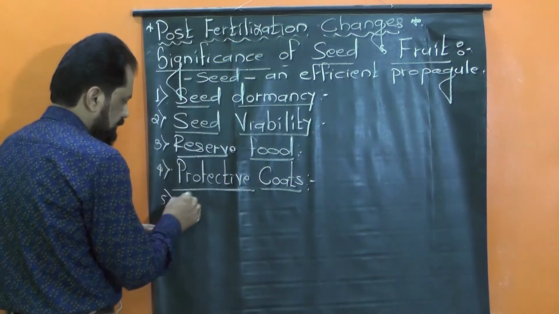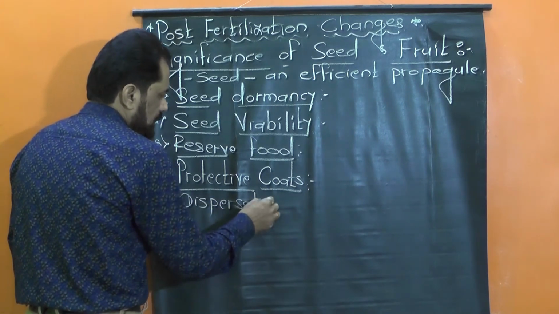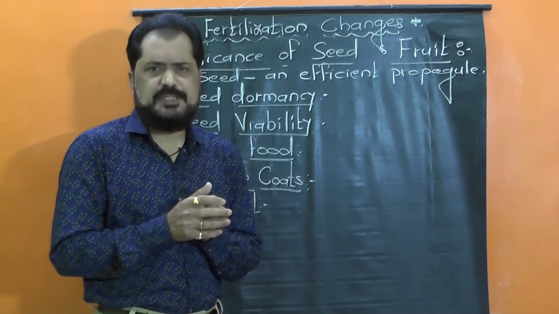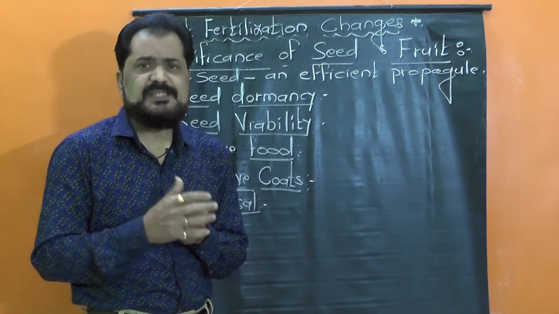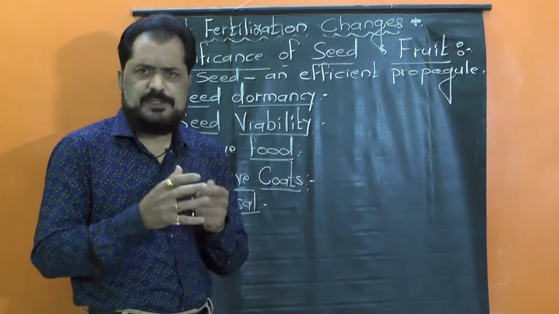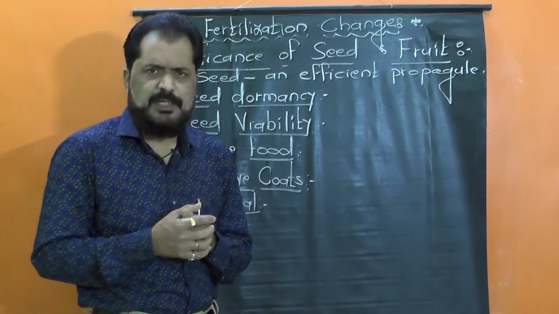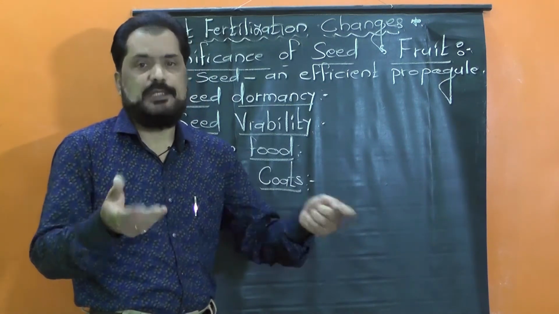Dispersal. Over deposition of seeds at one place inhibits seed germination, and also it inhibits the growth of new seedlings.